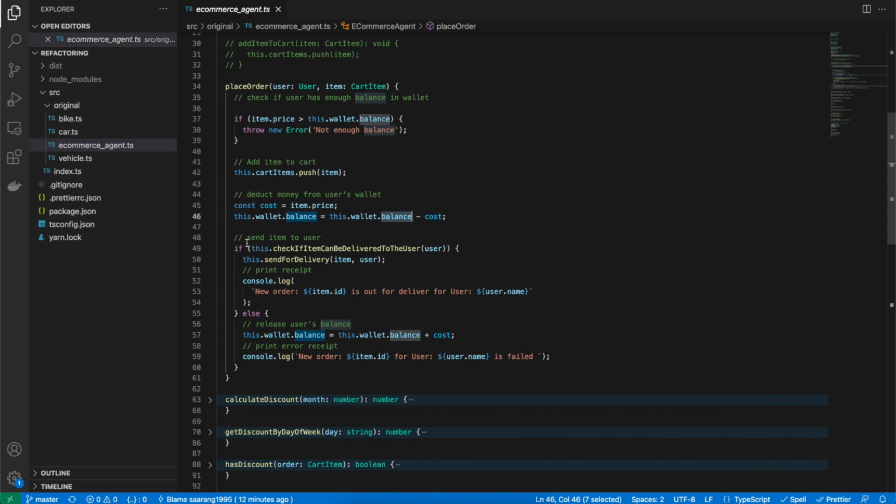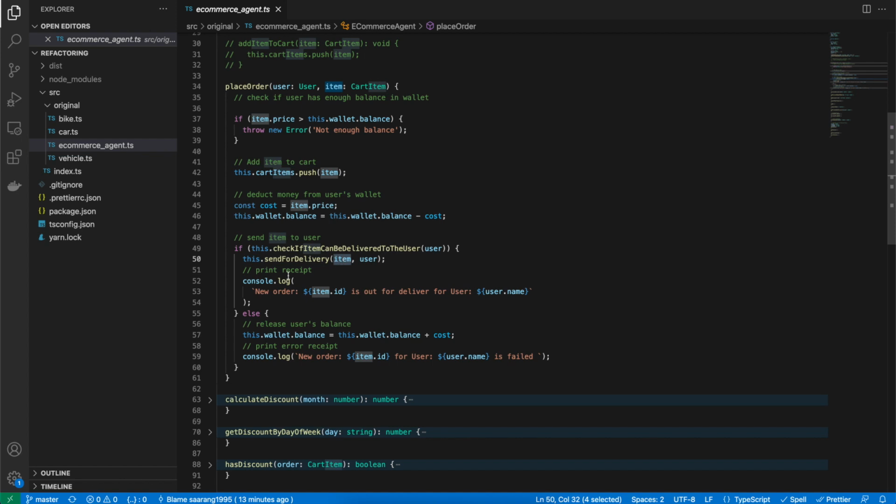After which the item is being sent to the user, which is checking if it can be delivered to the user, maybe based on the location. Then if it meets the requirement or the conditions of the method, it sends it out for delivery, which accepts the item and the user. For example, if the user has the address, then the item goes there.